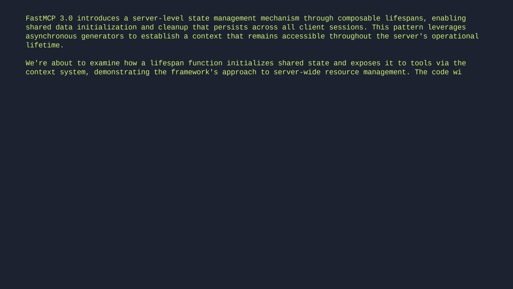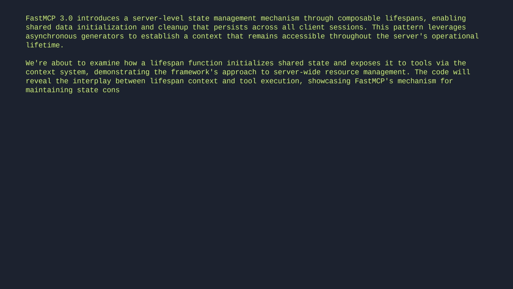The code will reveal the interplay between lifespan context and tool execution, showcasing FastMCP's mechanism for maintaining state consistency across multiple tool invocations.